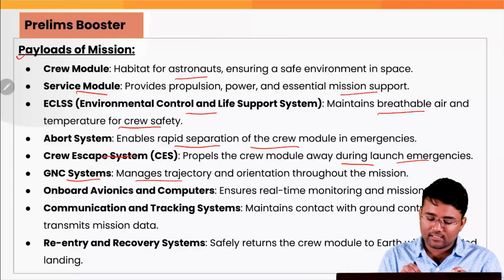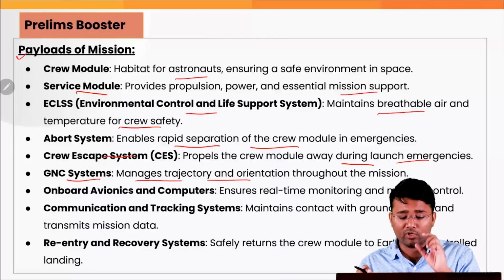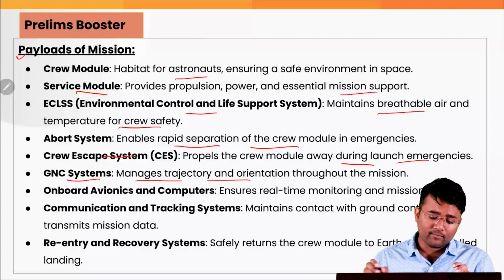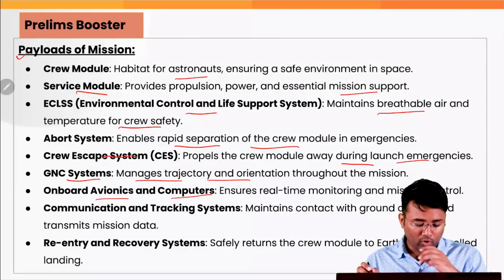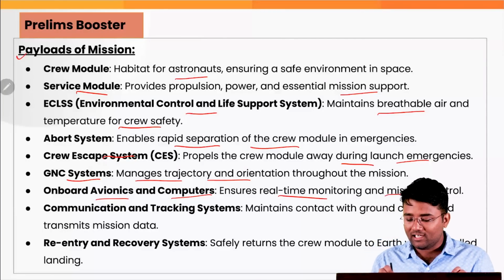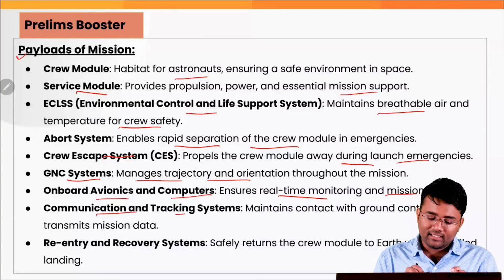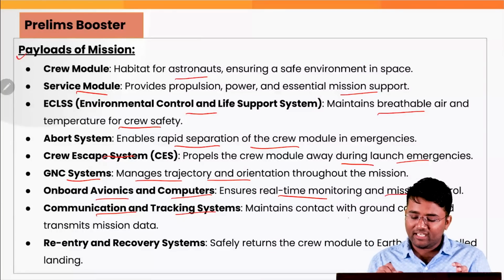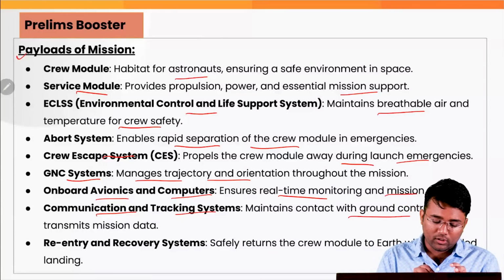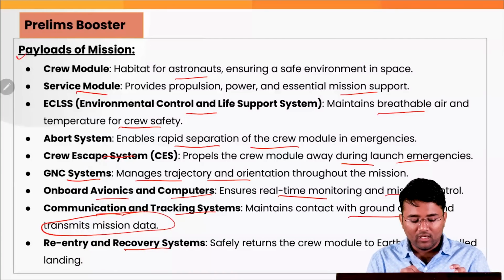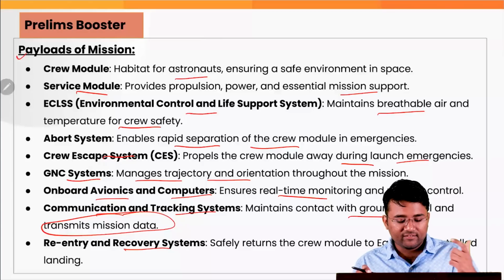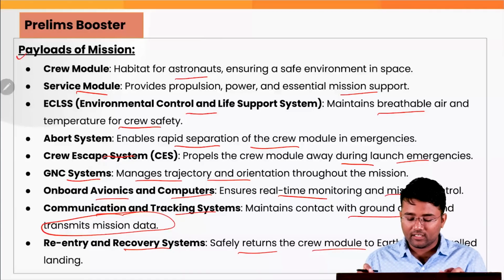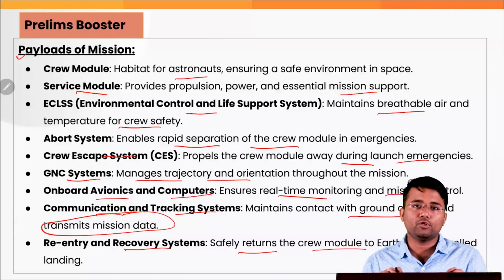Then there is the crew escape system, which propels the crew module away during launch emergencies. Then there is the GNC system that maintains trajectory and orientation through the mission. Onboard avionics and computers ensure real-time monitoring and mission control. Then there is the communication and tracking system that maintains contact with the ground control and transmits mission data. Also, the re-entry and recovery systems help in the safe return of the crew module to Earth with a controlled